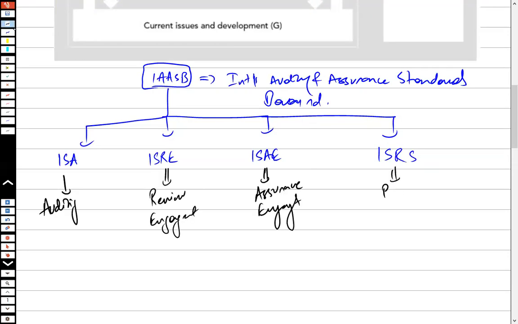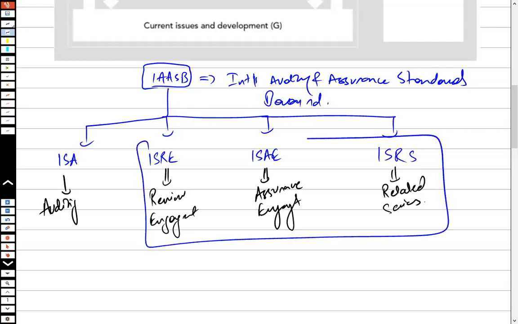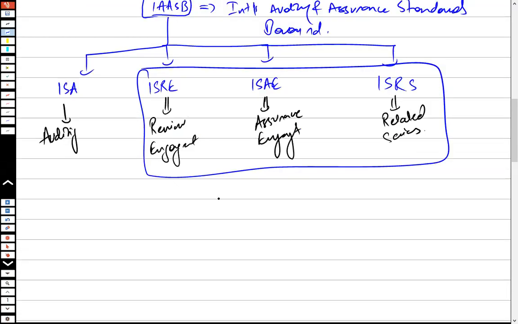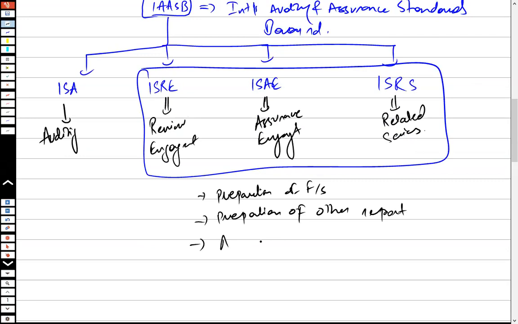Now, an audit firm could be engaged for multiple purposes. At times you engage the audit firm for the preparation of financial statements, or for the preparation of other reports. You engage the audit firm for assurance, but you say do not perform the audit, because an audit is quite lengthy and quite rigorous.